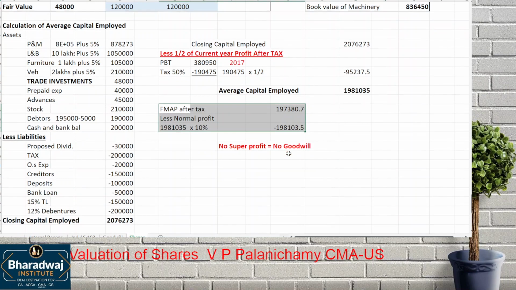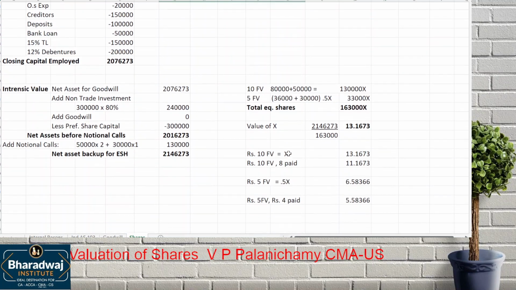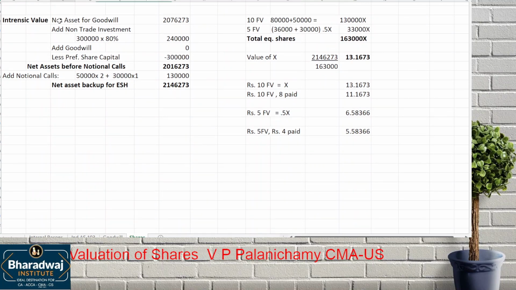So we see normal profit is not more than your FMAP, so no goodwill. Intrinsic value, we take net assets. Non-trade investment also part of shareholders' net worth, that will be included. Goodwill 0. Preference share capital you eliminate. You get net assets before notional call. Since there are partly paid up shares, we make notional calls and collect. So we find out equivalent number of shares. 10 rupees share is 13.1673. 8 rupees paid up will be 2 rupees lesser than that. 5 rupees paid will be half of the X value. 4 rupees paid will be 1 rupee lesser than that.